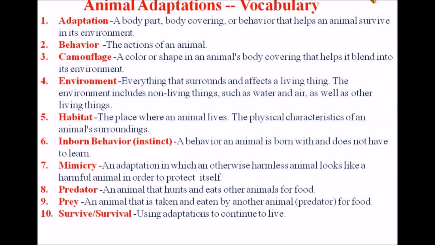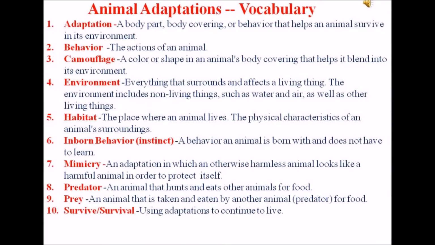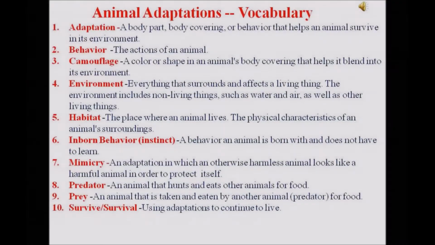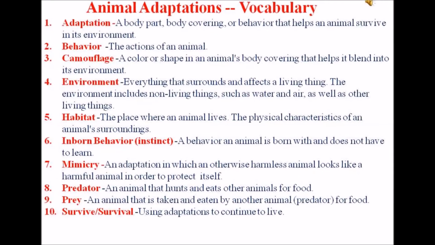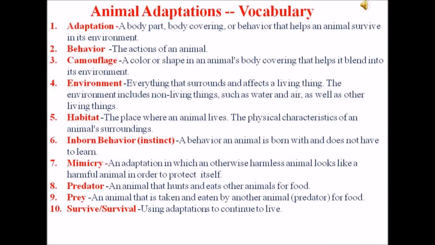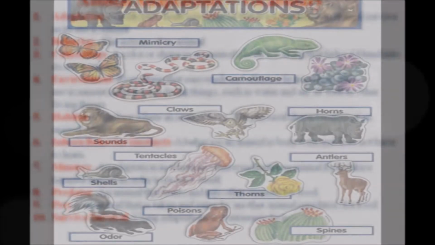Predator: an animal that hunts and eats other animals for food. Prey: an animal that is taken and eaten by another animal for food. Survival: using adaptations to continue to live.